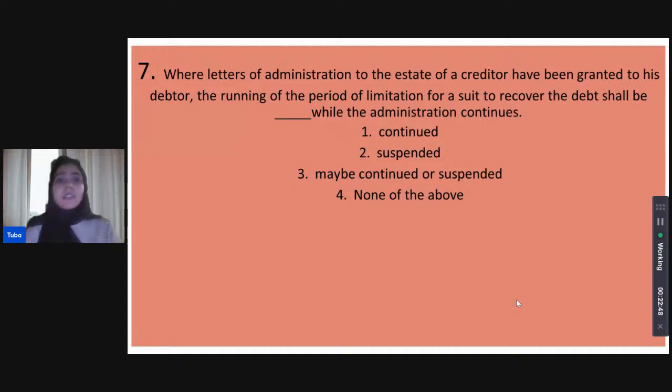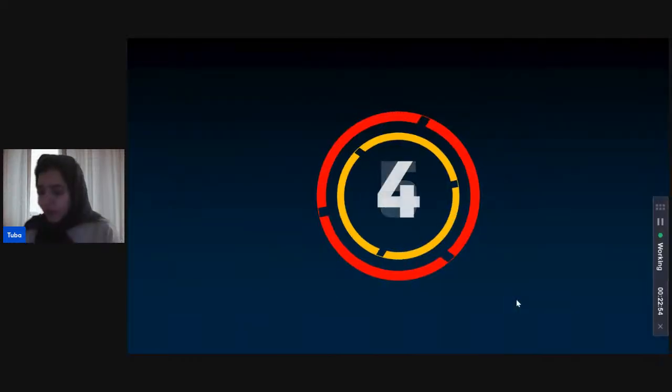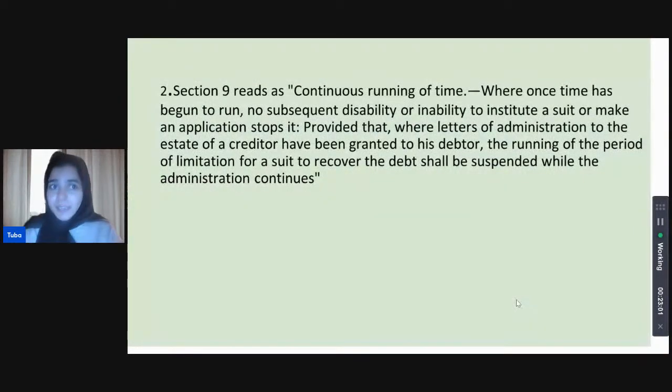Asifa thinks it is suspended, that the limitation period for this while shall be suspended. What does Shivani think? Shivani thinks that as well. I've started the timer. Come on, there's more of us. Let's try and attempt an answer. That is correct, because Section 9, dealing with continuous running of time, provides that this exact scenario, that where letters of administration to the estate of a creditor have been granted to his debtor instead, the running of the limitation will be suspended for this time period. Ankita, you're correct as well.